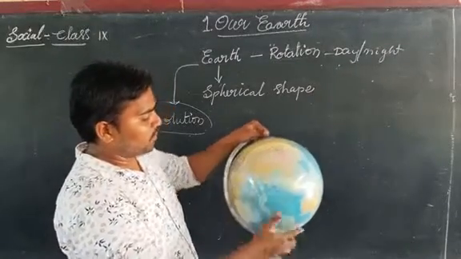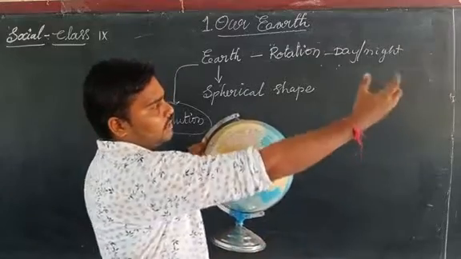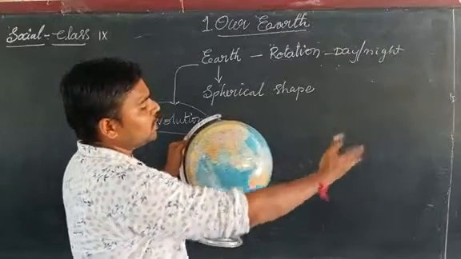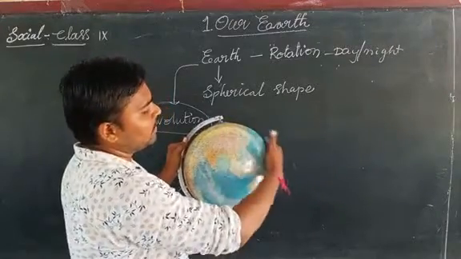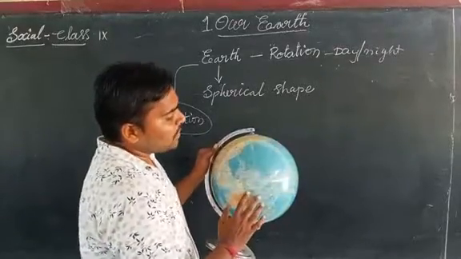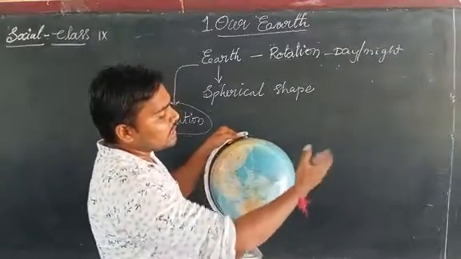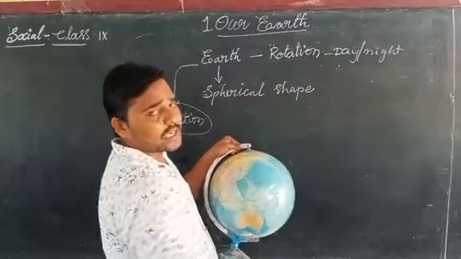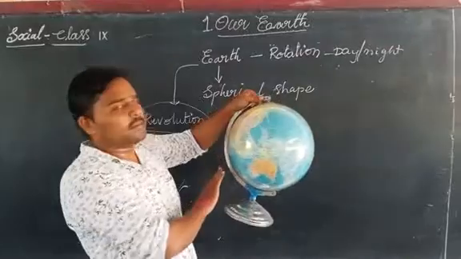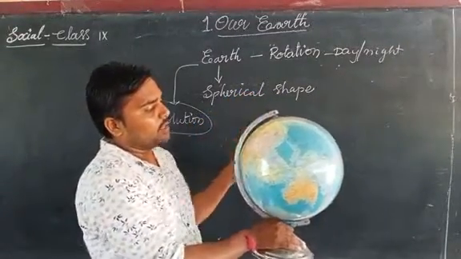Now, how are day and night formed on the earth? Suppose the sun is here in the solar system. Let us assume that some light portion is falling on the surface of the earth. The portion facing the sun gets the sun rays and is brighter than the back side. The other portion is in night.